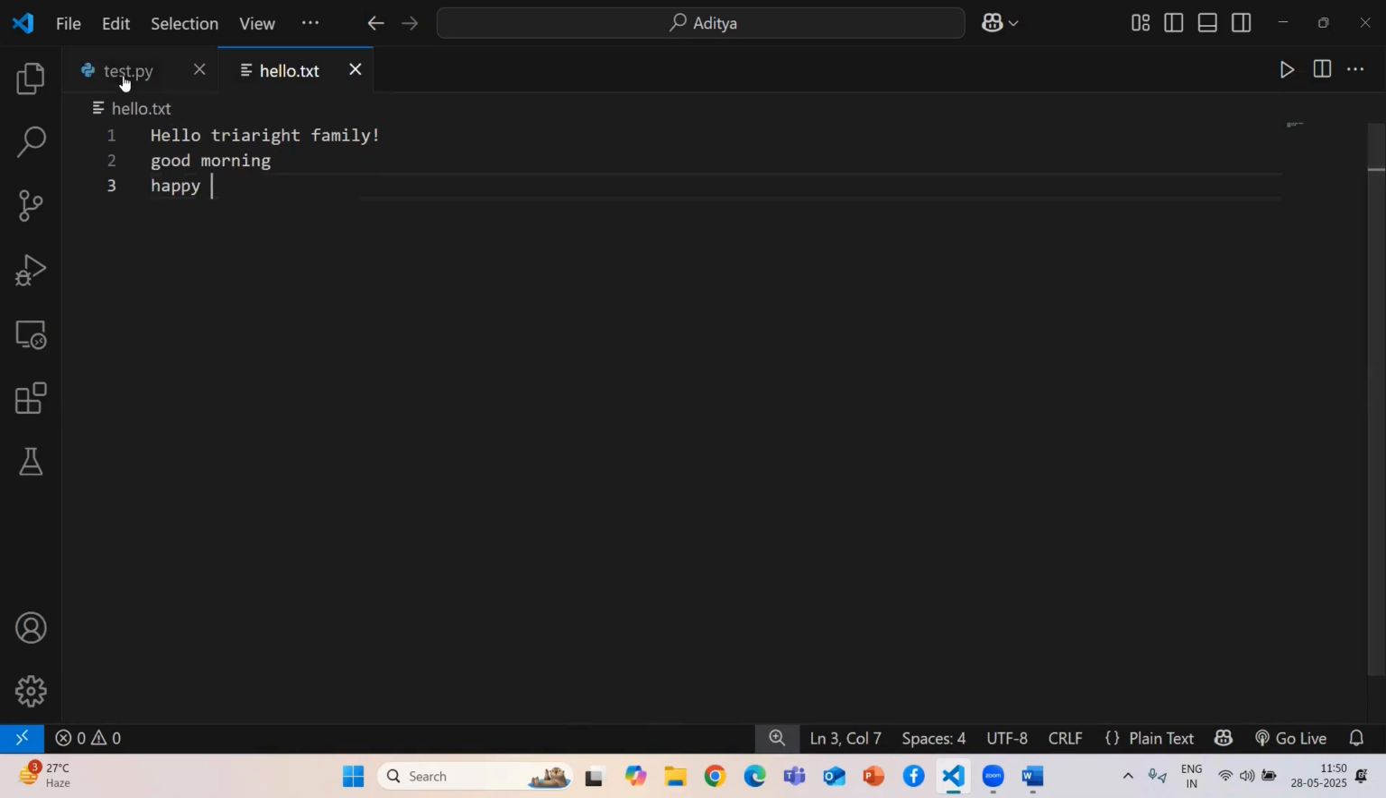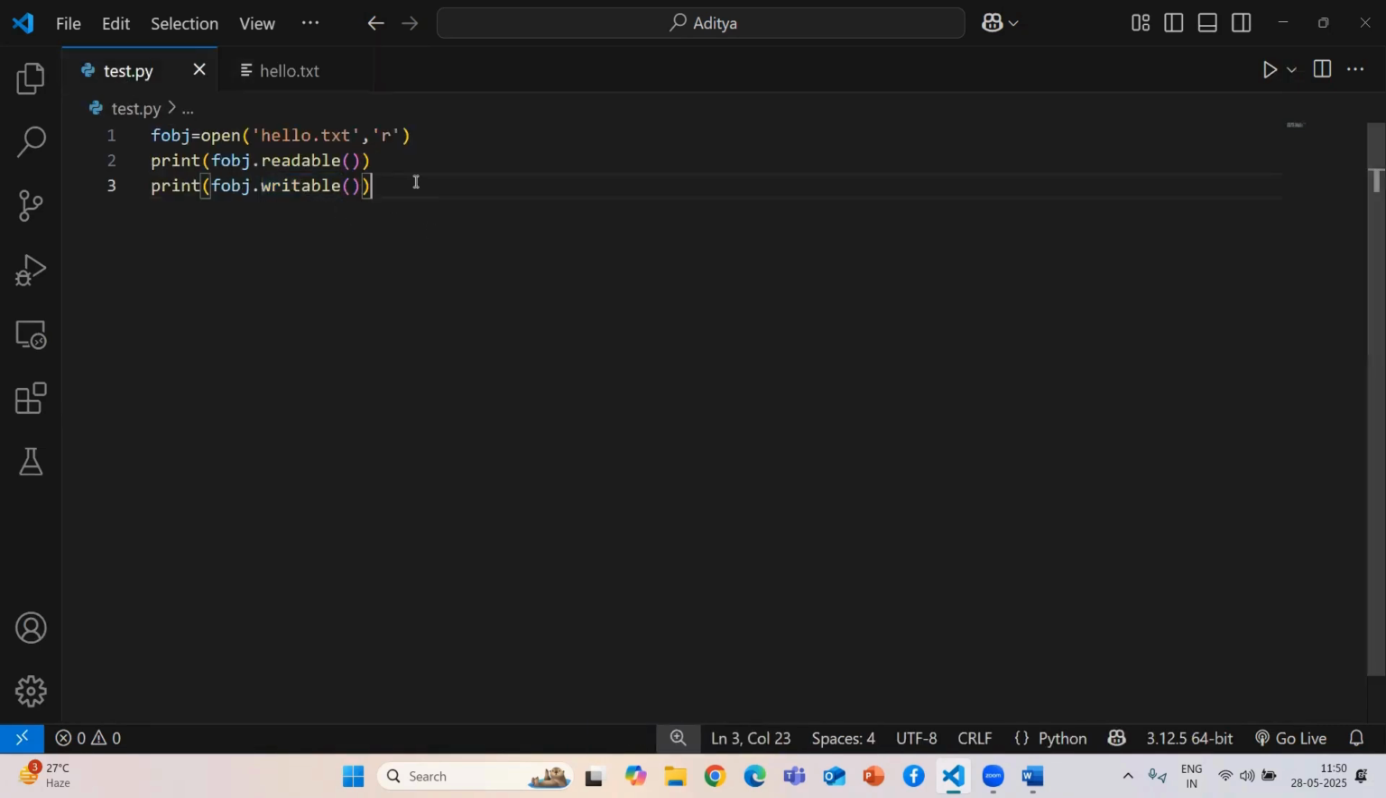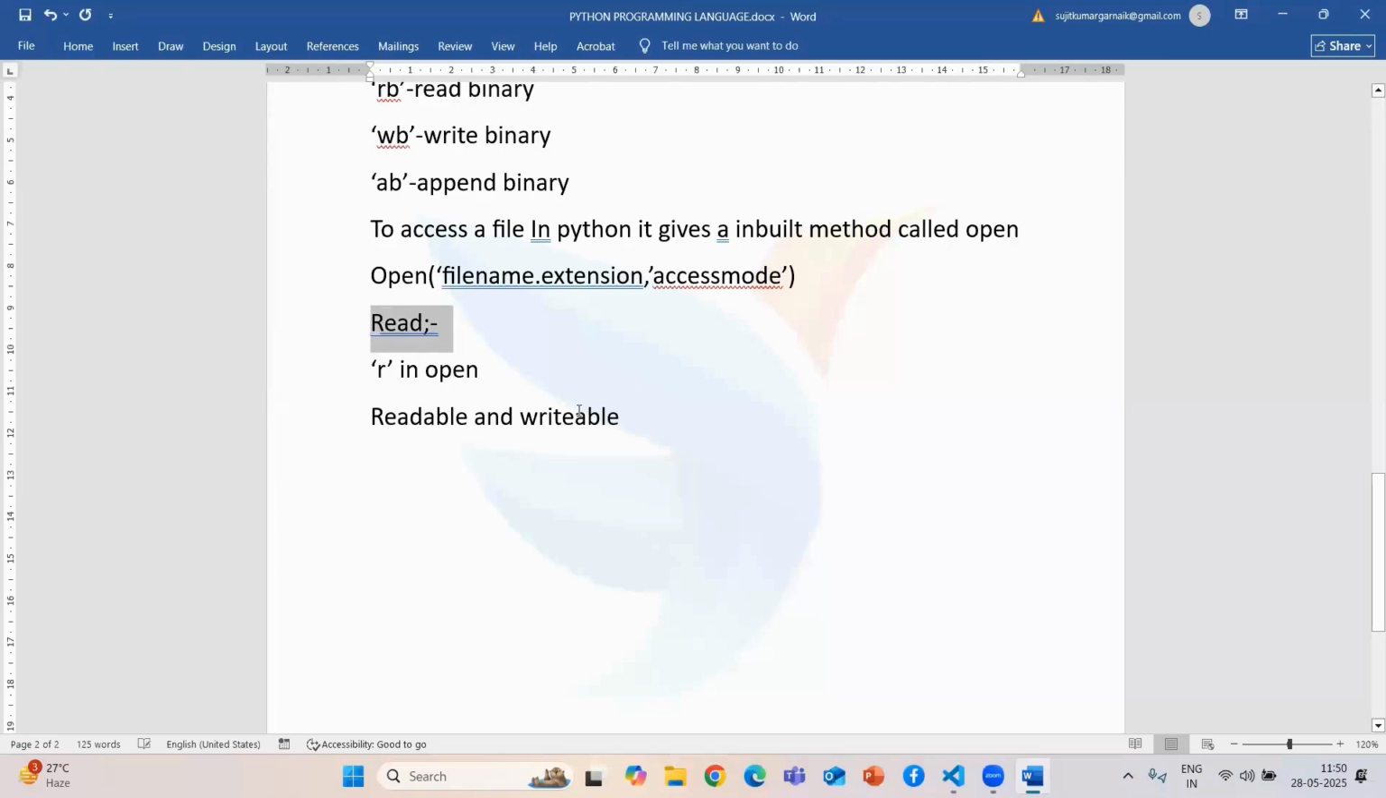So I need to read all the lines. For the reading purpose, the read access mode provides three methods. First one is read, second one is readline, third one is readlines. So three methods are available.